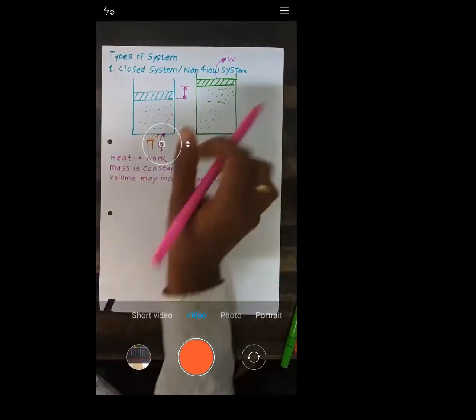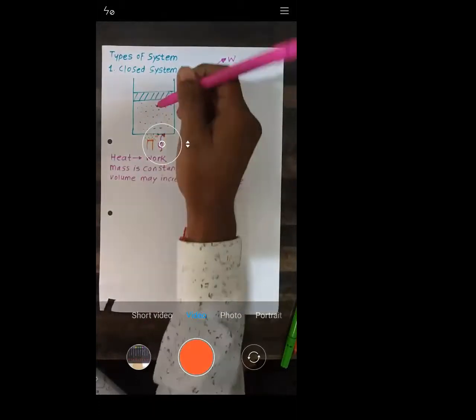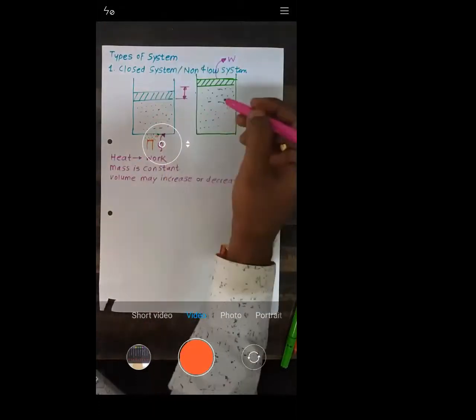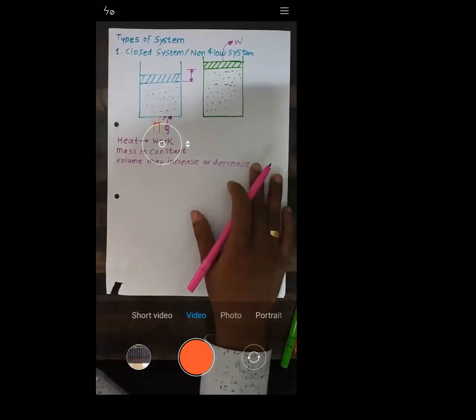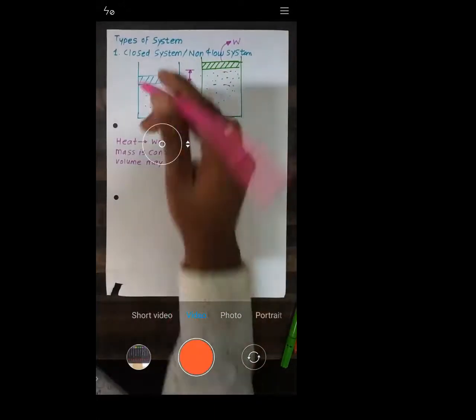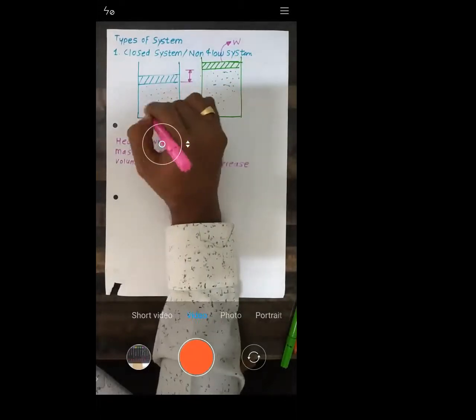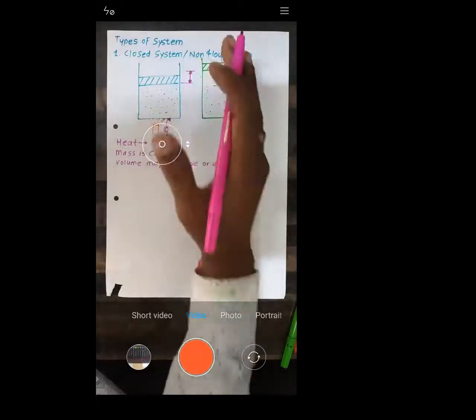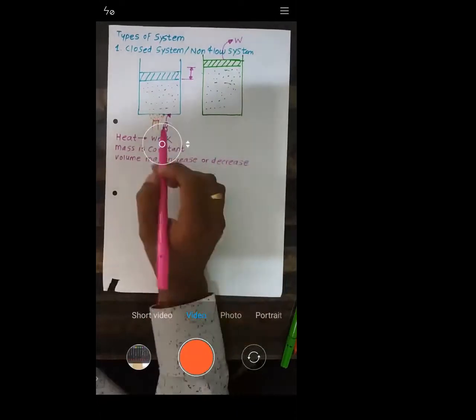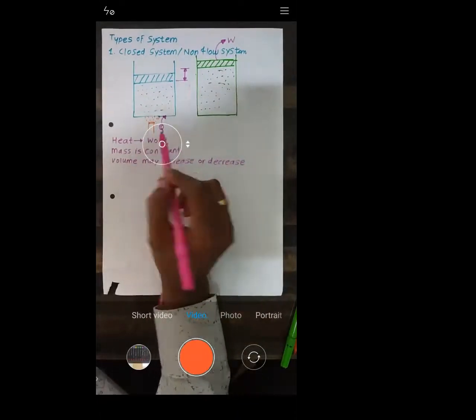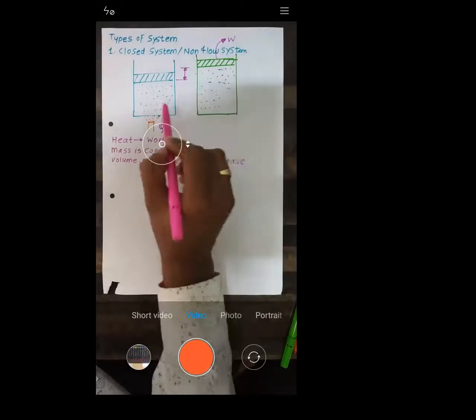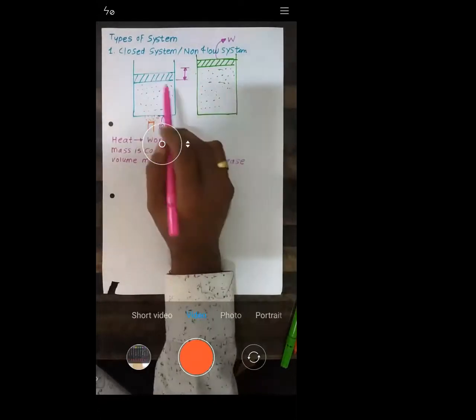Mass is the same, because you are not allowing the mass to enter, you are not allowing the mass to leave. There is no inlet port, there is no outlet port. Whatever mass is present inside a system is the same, right? But the heat you have supplied gets converted into work. Mass is the same, but volume has increased.